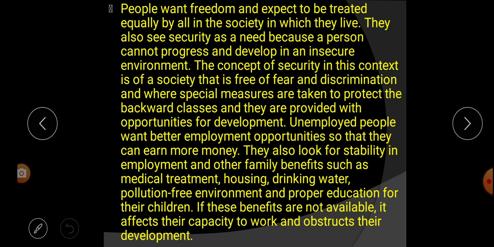Next, unemployed people want better employment opportunities so that they can earn more money. Next, they also look for stability in employment and other family benefits such as medical treatment, housing, drinking water, a pollution-free environment, and proper education for their children.